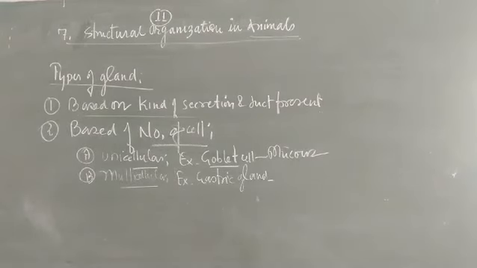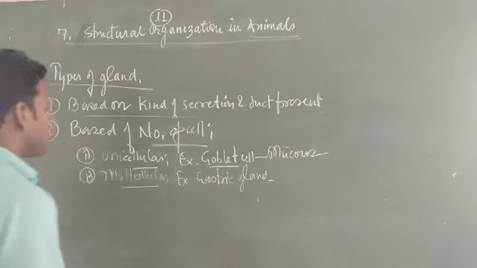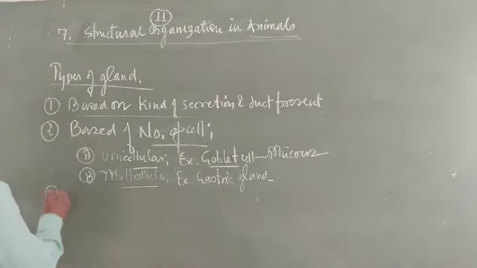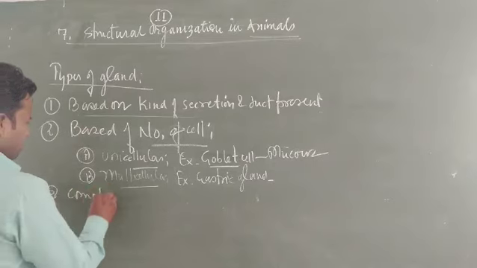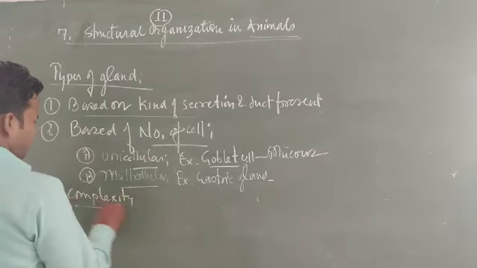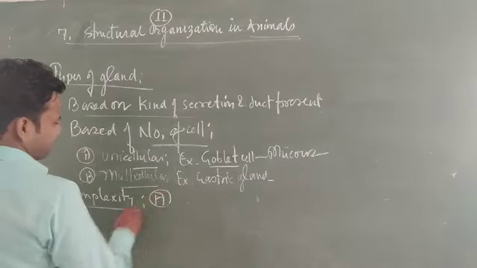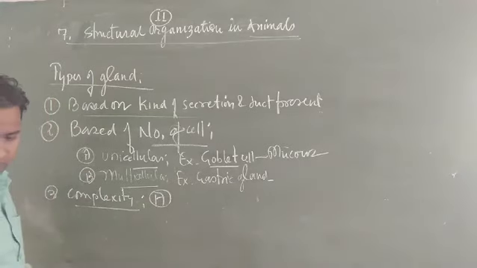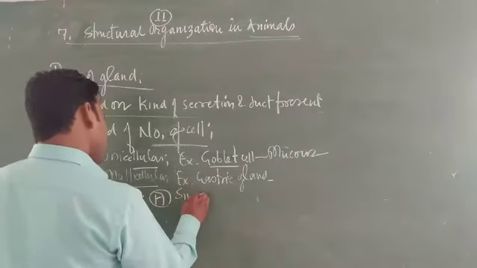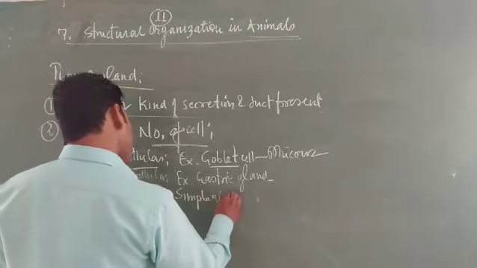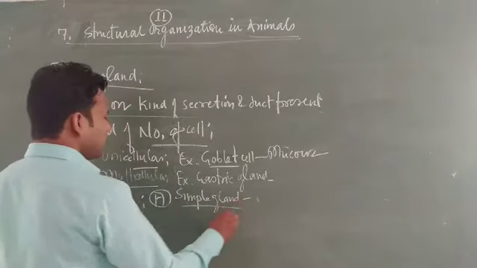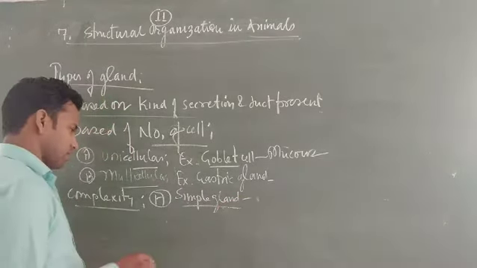Now, third, based on the complexity, glands are classified into two categories. The first category is called simple gland. A simple gland is generally made up of a single type of cells. All the cells are of a single type.